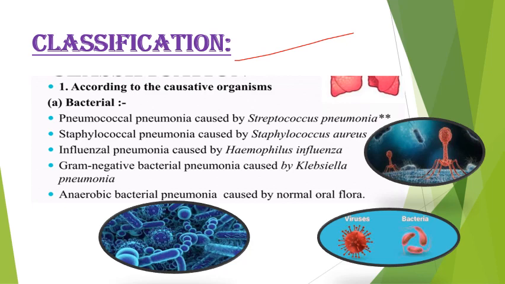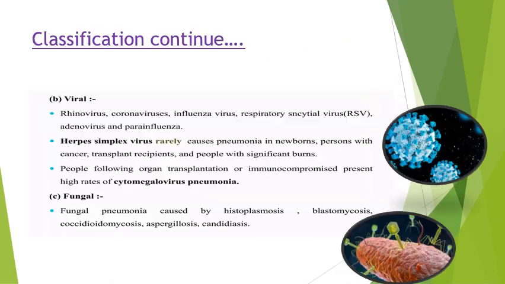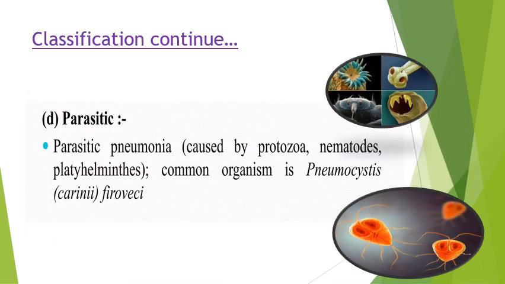The first one is according to the causative organism. Under this, first is bacterial, which includes pneumococcal pneumonia caused by Streptococcus pneumoniae, and staphylococcal pneumonia caused by Staphylococcus aureus, etc. These are examples for your sake. The next one is viral, the next is fungal, and the fourth is parasitic. These come under the causative organism classification.